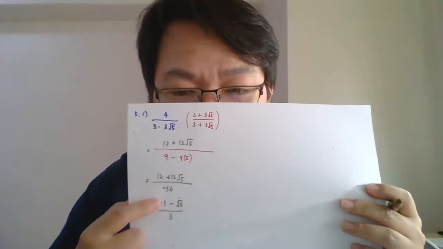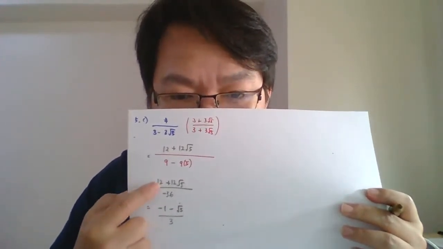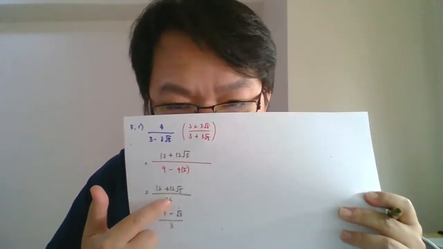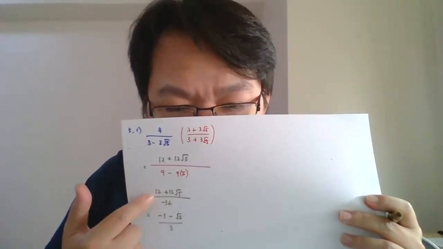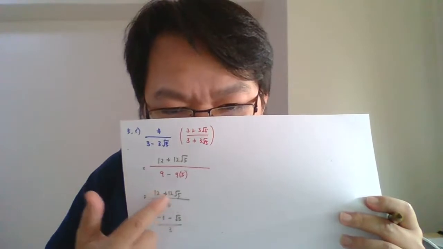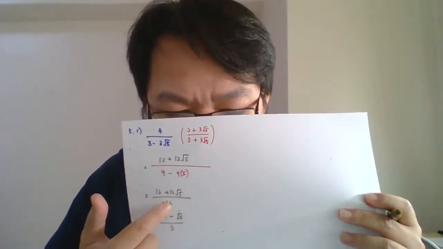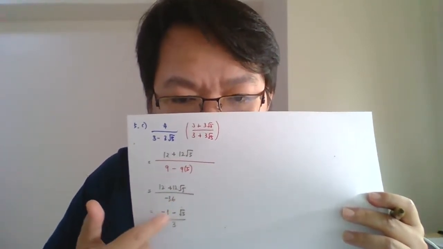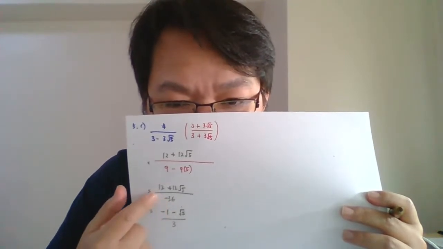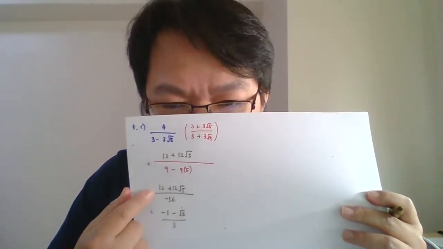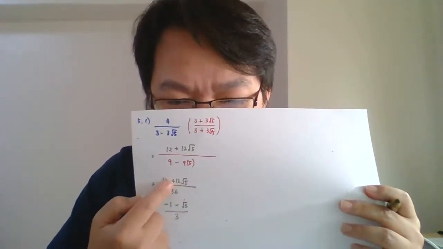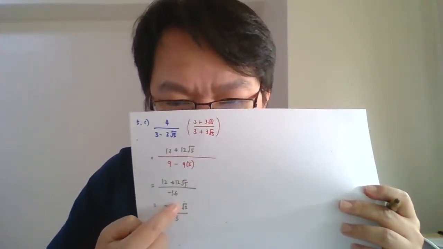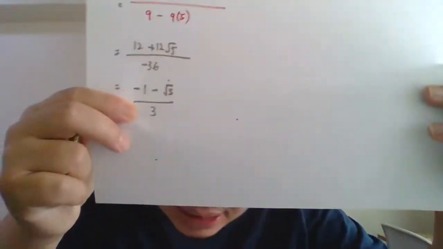Okay guys, now I simplify 12 and 36. Negative 36 here, right? So I divide everything by 12. I divide by 12 it becomes 1, I divide by 12 it becomes 1, I divide by 12 it becomes 3. But don't forget we have a negative here. The negative we must put in the middle. Negative meets positive 1 and becomes negative 1. So this is the final answer.